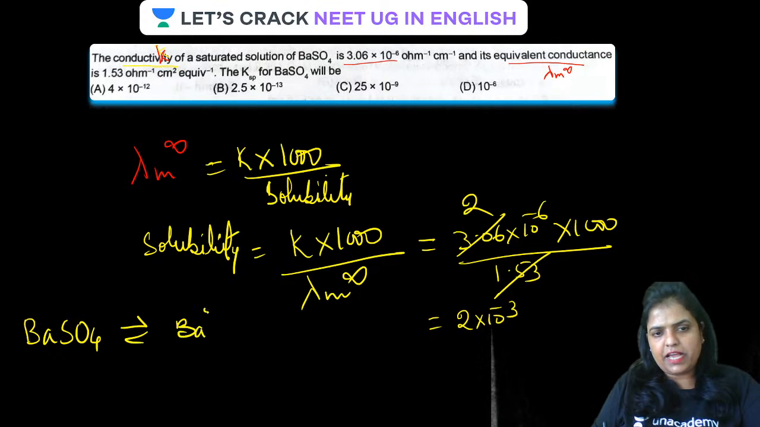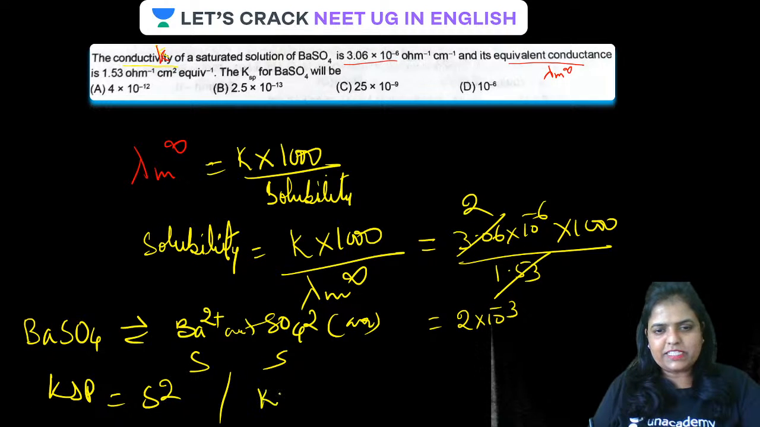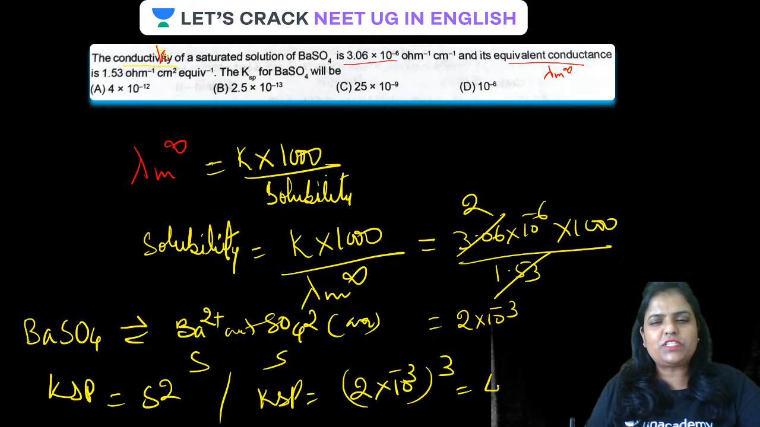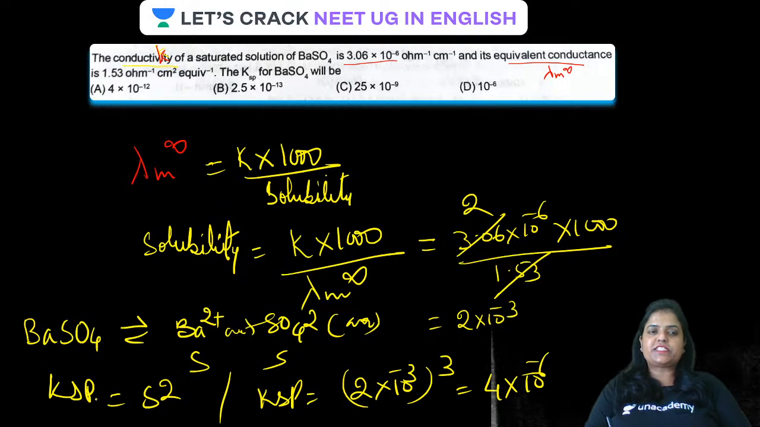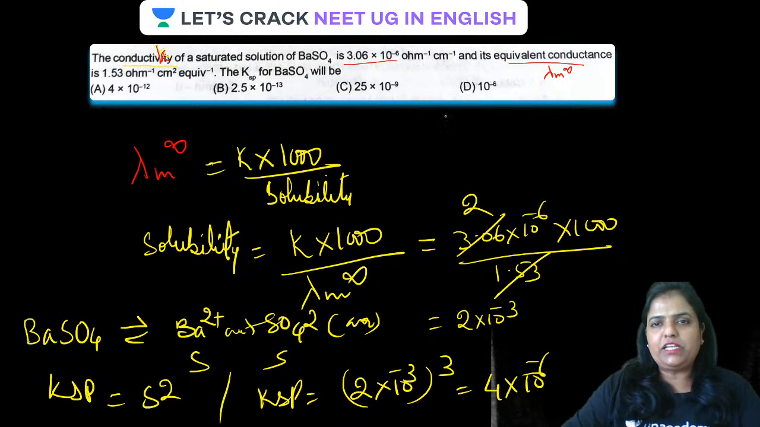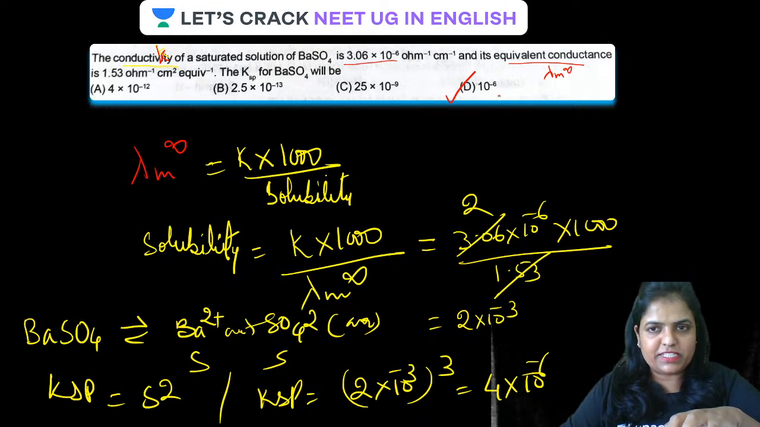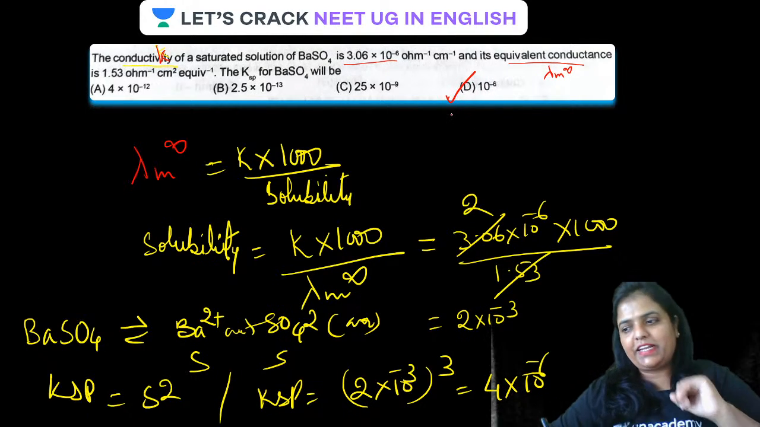Since Ksp has to be S square, therefore, guys, Ksp will be equal to 2 into 10 raised to the power minus 3 whole square, which is somewhat around this. But in the options, 4 into 10 raised to the power minus 6 is not given. Because the value is so small, 4 is ignored. Instead of 4 into 10 raised to the power minus 6, simply 10 raised to the power minus 6 is given, and this is the nearest value to the answer we got. Therefore, D is the correct answer.